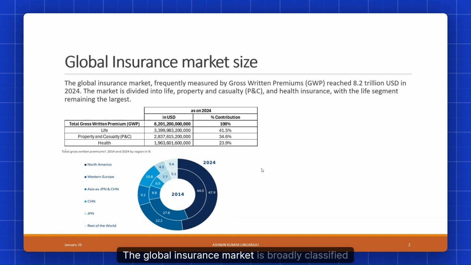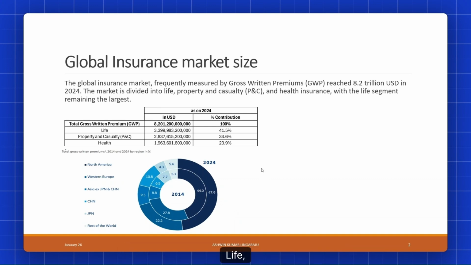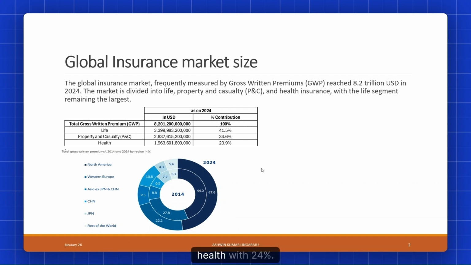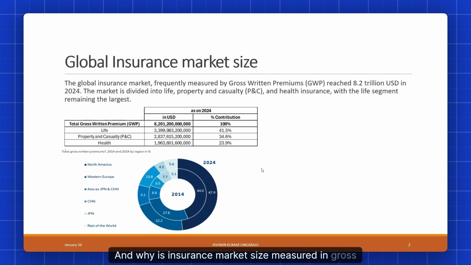The global insurance market is broadly classified into life, property and casualty, and health lines of business. Put together, in 2024, the total gross written premium reached 8.2 trillion USD, with life contributing the most with close to 42%, followed by property and casualty with 34.5% and health with 24%. And why is insurance market size measured in gross written premium? Because it represents the total volume of business generated, capturing the full scope of insurers' underwriting activity before reinsurance.